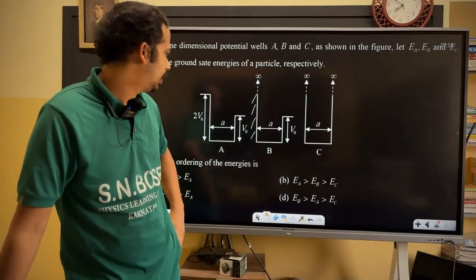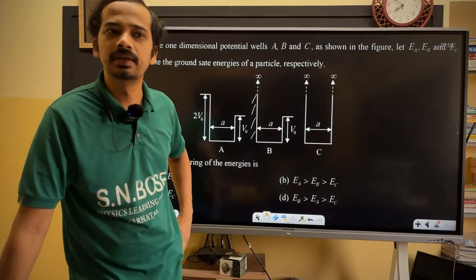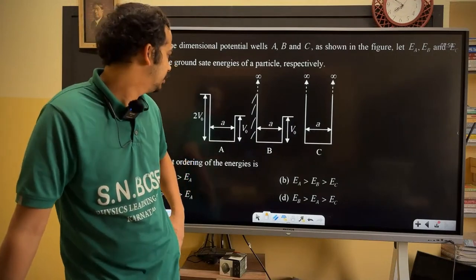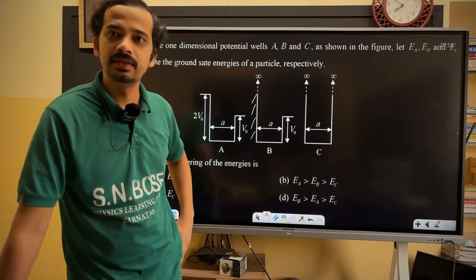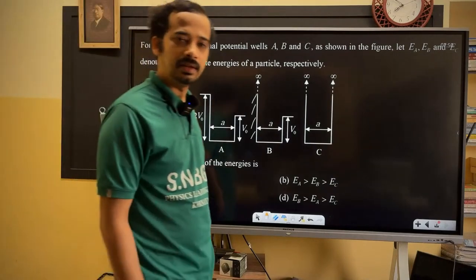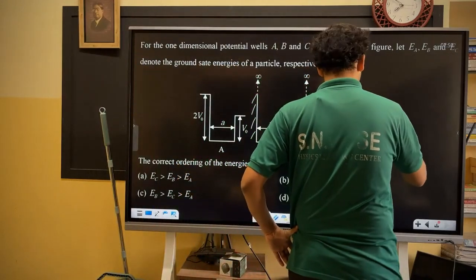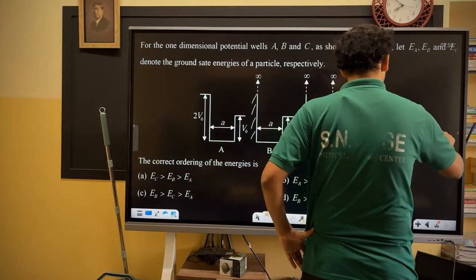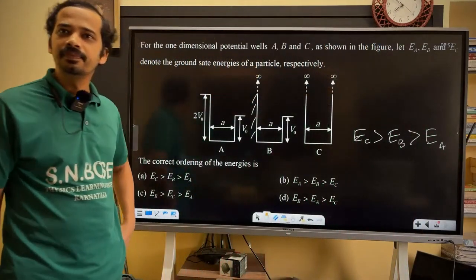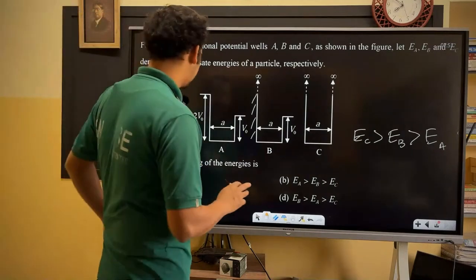Which ground state will have higher energy? Which ground state will have least energy? C has higher energy, then B, then A. Okay, EC is highest, that's what you're saying, then EB, then EA. What is the logic? So what? You can again apply a work-energy kind of idea.